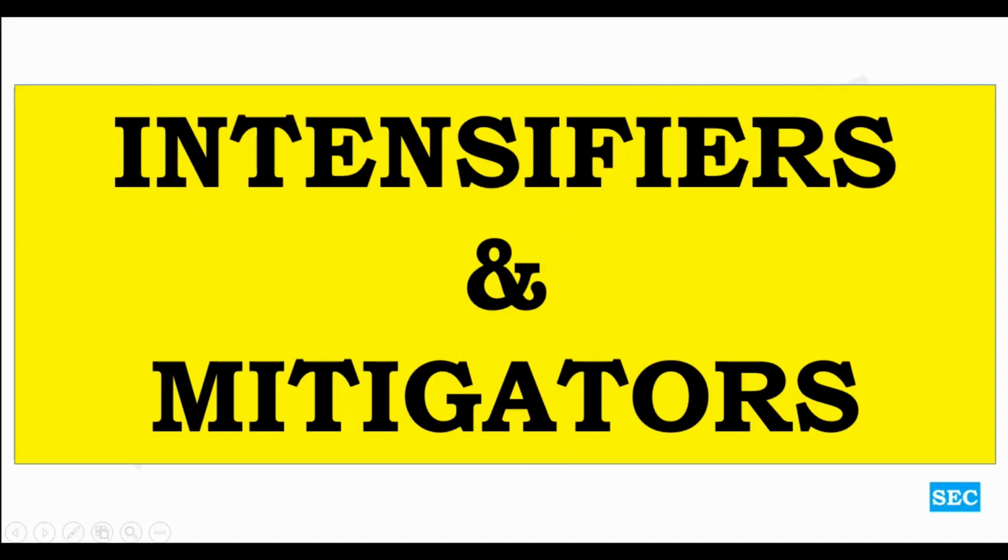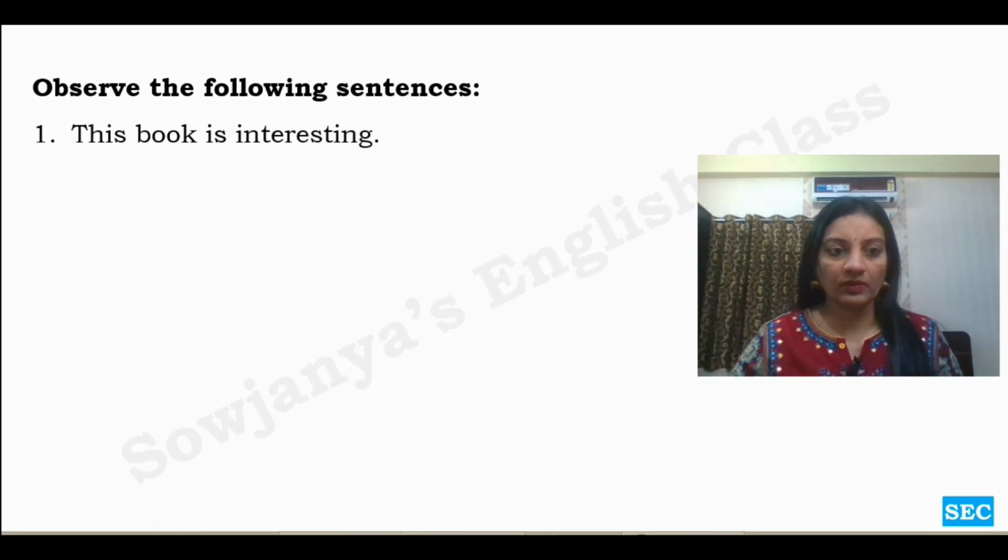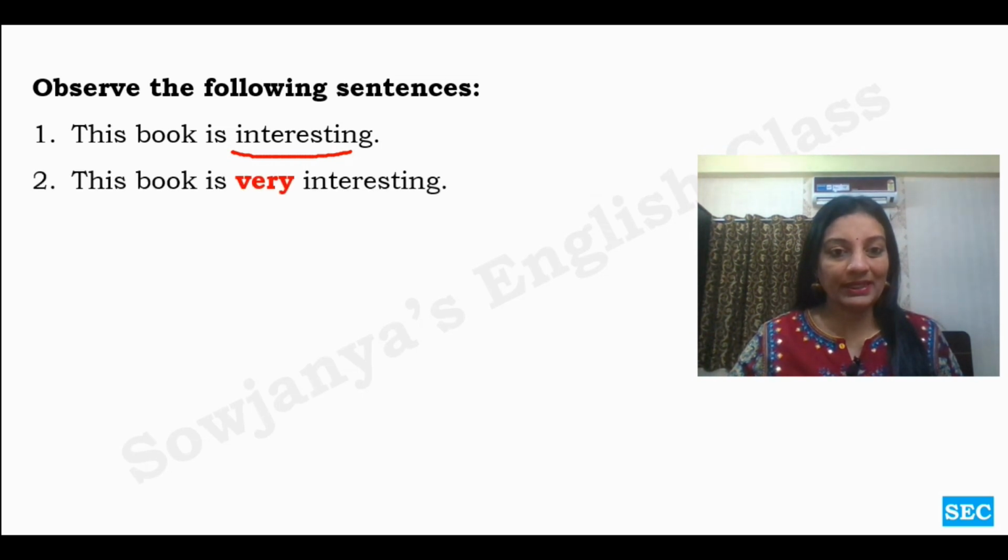And in today's class we are going to learn about intensifiers and mitigators in English language. Let's get started. This is our topic of today, intensifiers and mitigators. Observe the following sentences. This book is interesting. Here interesting is our adjective. Okay. And this book is very interesting. So what is the difference here? Our adjective interesting is being modified by this adverb very.